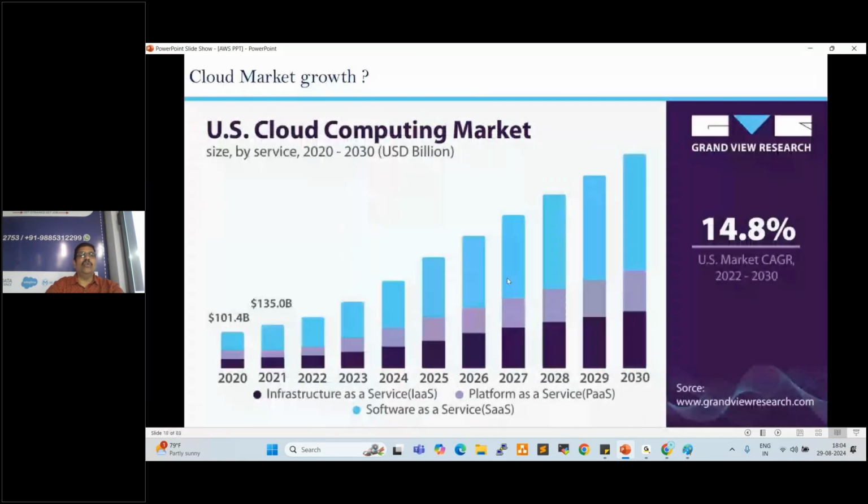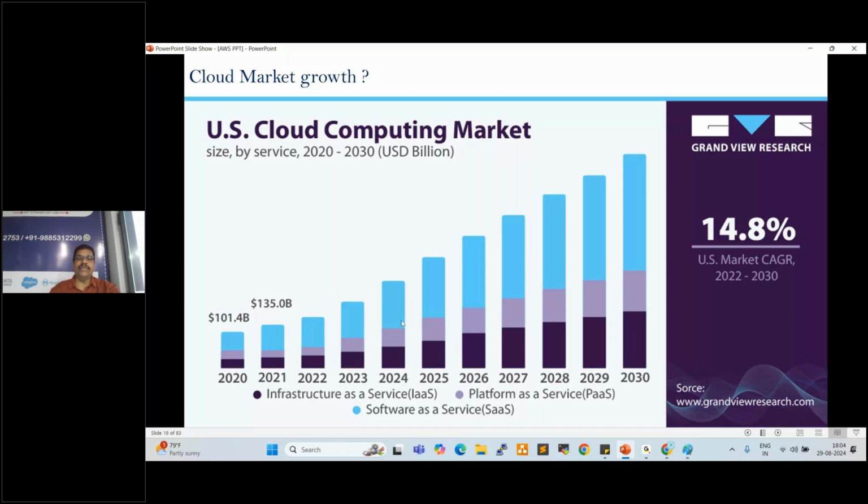Here this is the cloud computing market. From 2022 to 2024 the market is growing like this, and in the coming 15 to 20 years the market would be like this only. Jobs will increase, and companies are migrating their infrastructure to cloud, so this is the right time to grab it. Currently DevOps and cloud are increasing like this.